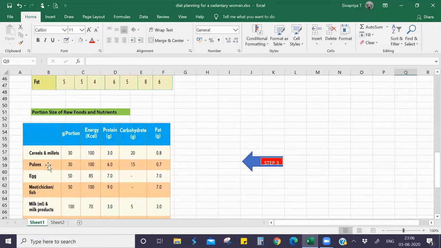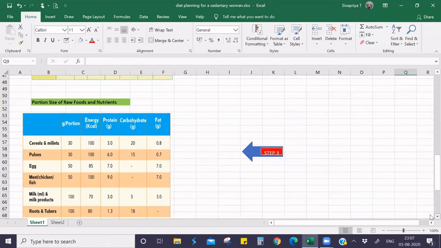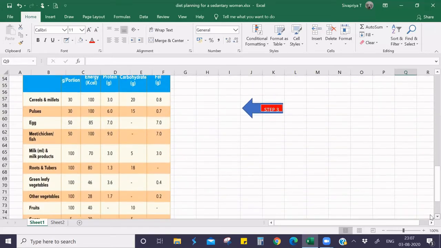So the amount of energy provided by pulses is 200 because we are giving 2 portions. Similarly, from protein, we are getting 12 grams of protein, and from carbohydrate, 2 into 15, 30. So we have to multiply the portion size by the nutrient value to calculate the nutrient intake of the person.